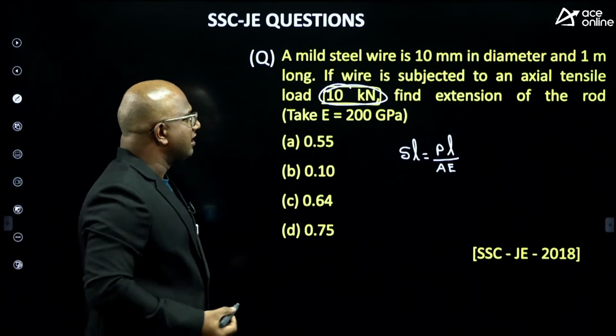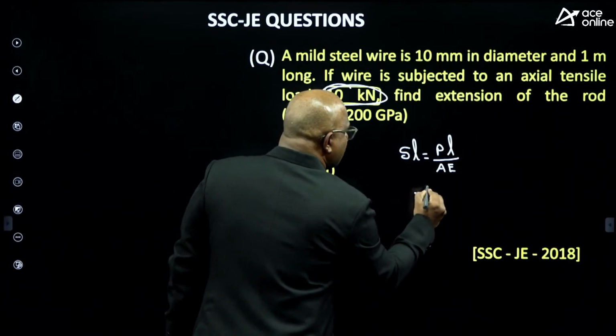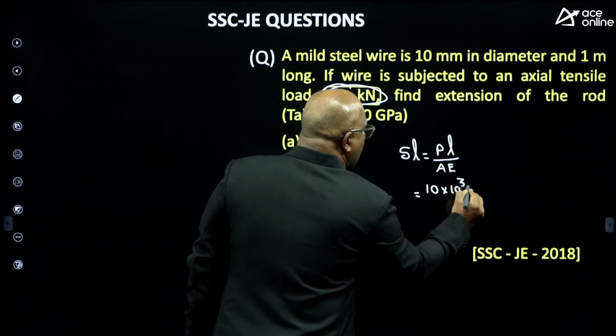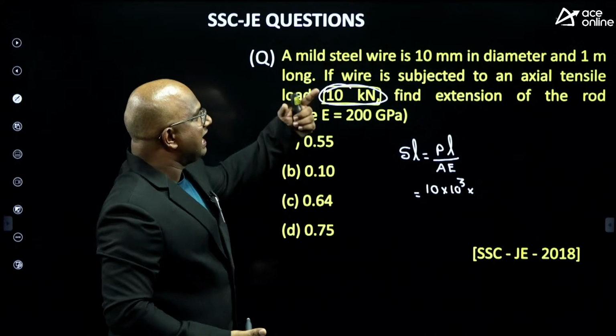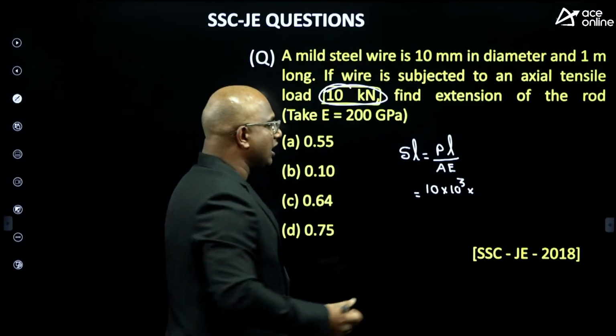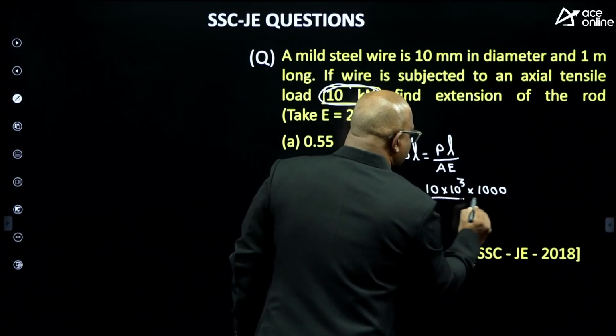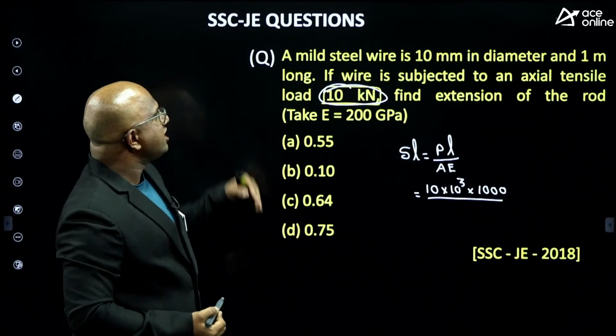Now let us see. What is P here? P means 10 kilonewtons, 10 into 10 cube. I want it in terms of mm. Length is how much? 1 meter is given, and 1 meter means 1000 mm. That's it. By area.